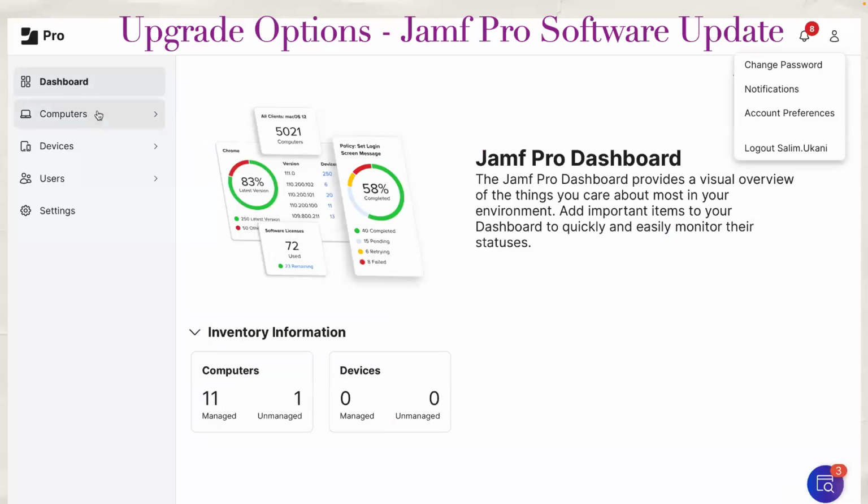Once applied, that's it. You are ready. The entire Jamf Pro software update workflow will help you in deploying that update to the end user. So this was how you can use Jamf Pro built-in software update.